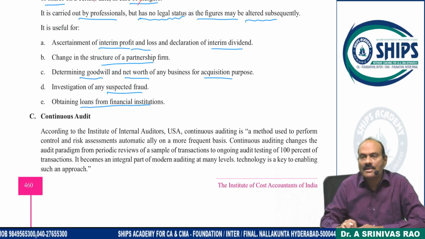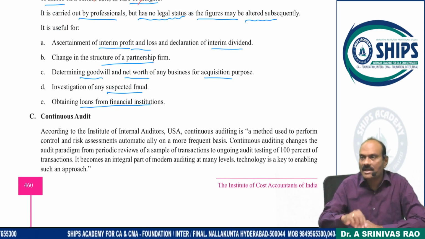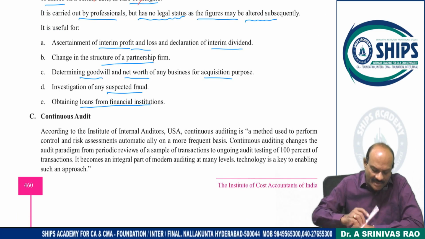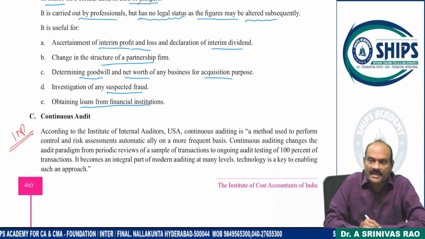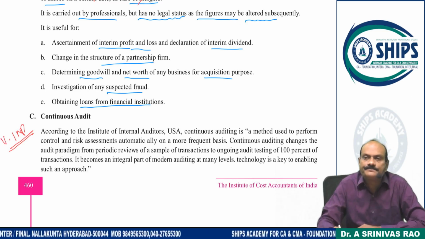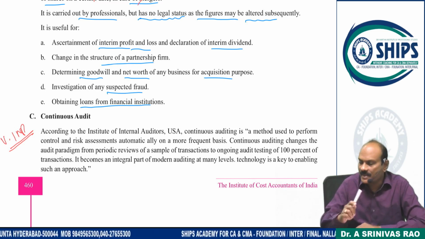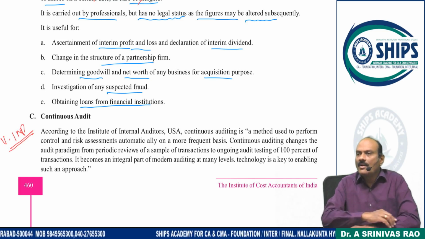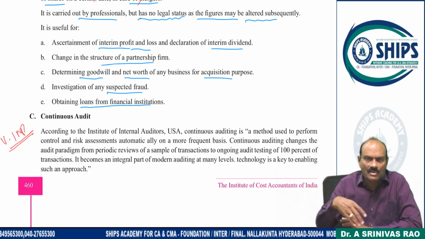Next one is continuous audit. Now guys, first listen to me, then we go through the concept. This is the question repeatedly asked in your examination, an essay type question. If you see the previous question papers, one question from the types of audit was asked a number of times: continuous audit, including merits and demerits. He was asking this question repeatedly. Okay. Now let us see, what is the continuous audit? Have an outline first, then we go through our material.